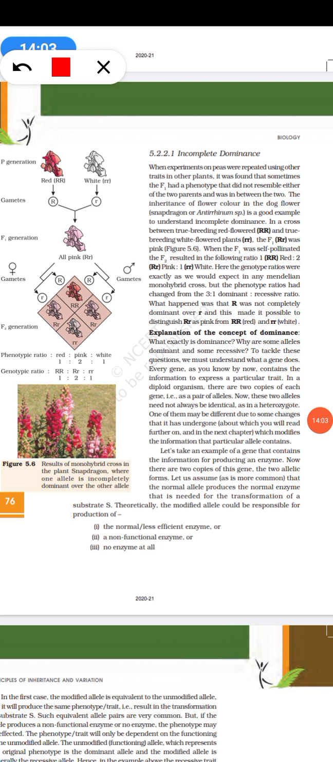If you see here, red and white, in the F1 generation you get all pink. Then when this F1 generation is again crossed, you get the F2 generation, where you get one capital R which is red, one small r which is white, and two capital R small r heterozygous which is pink in color. So here the genotype is the same as the phenotype, whereas in the previous one what did we have? We had the phenotype as 3:1, whereas the genotype was 1:2:1.